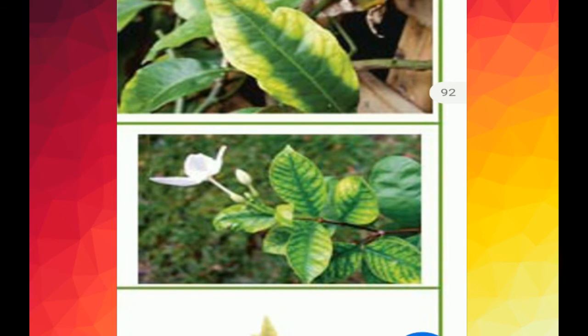And next, iron. So if there is a deficiency of iron, young leaves first turn pale. Look at the figure. It also causes yellowing of young leaves, starting between the leaf veins and resulting in chlorosis. Sometimes the whole leaves become pale, and the stems get weak and short also. Okay.